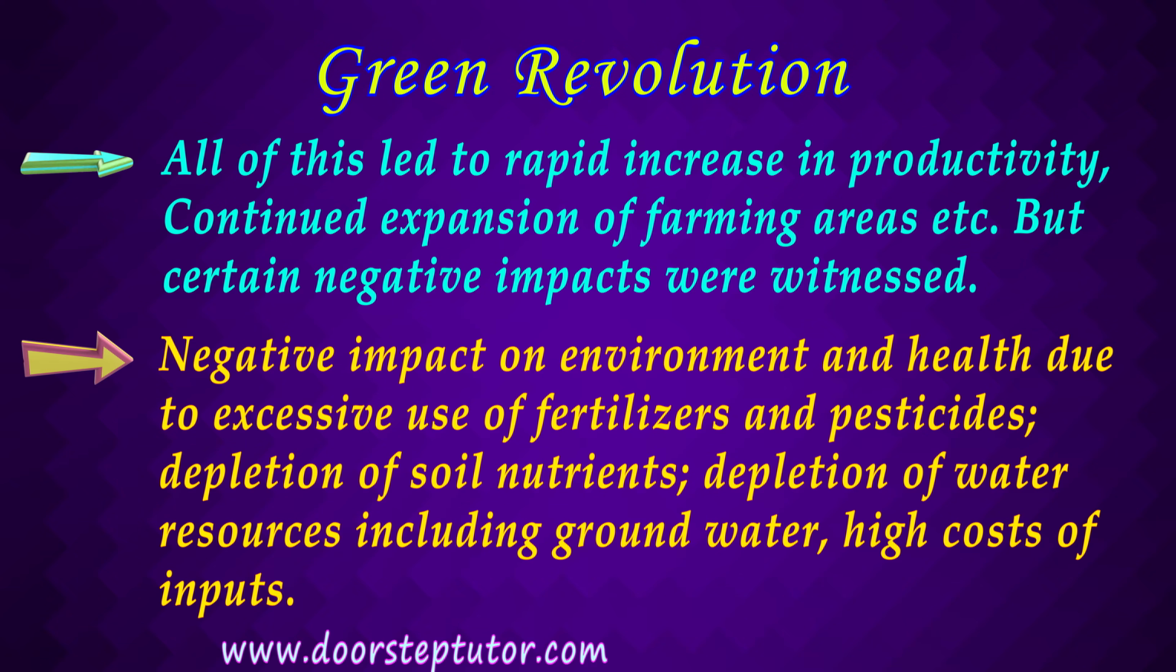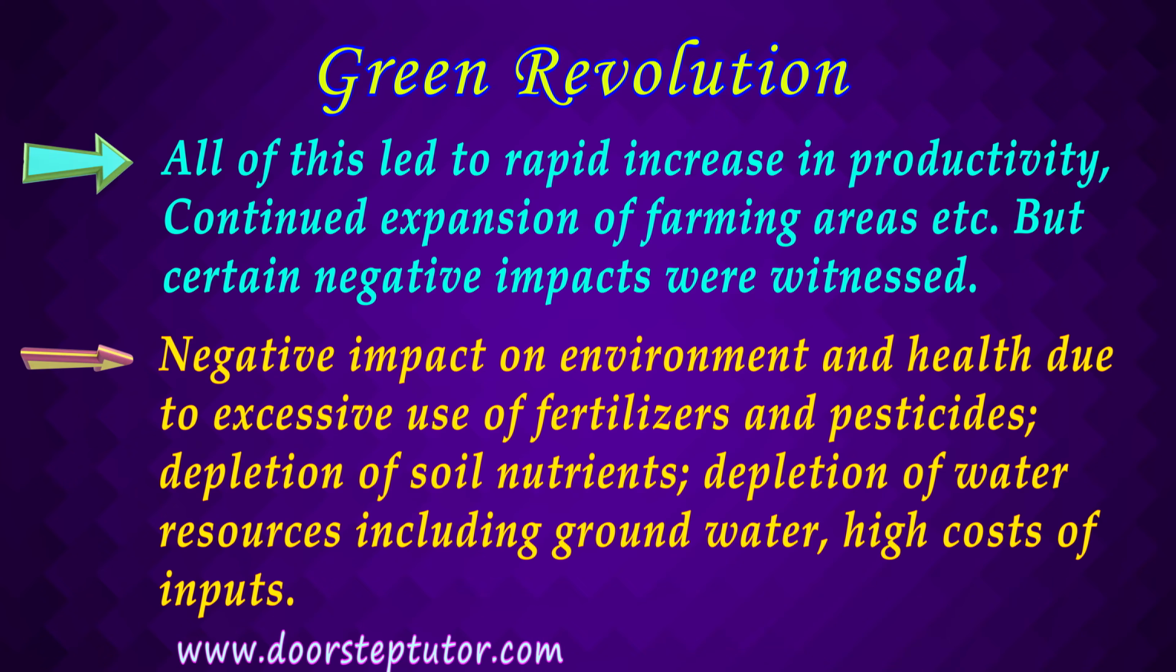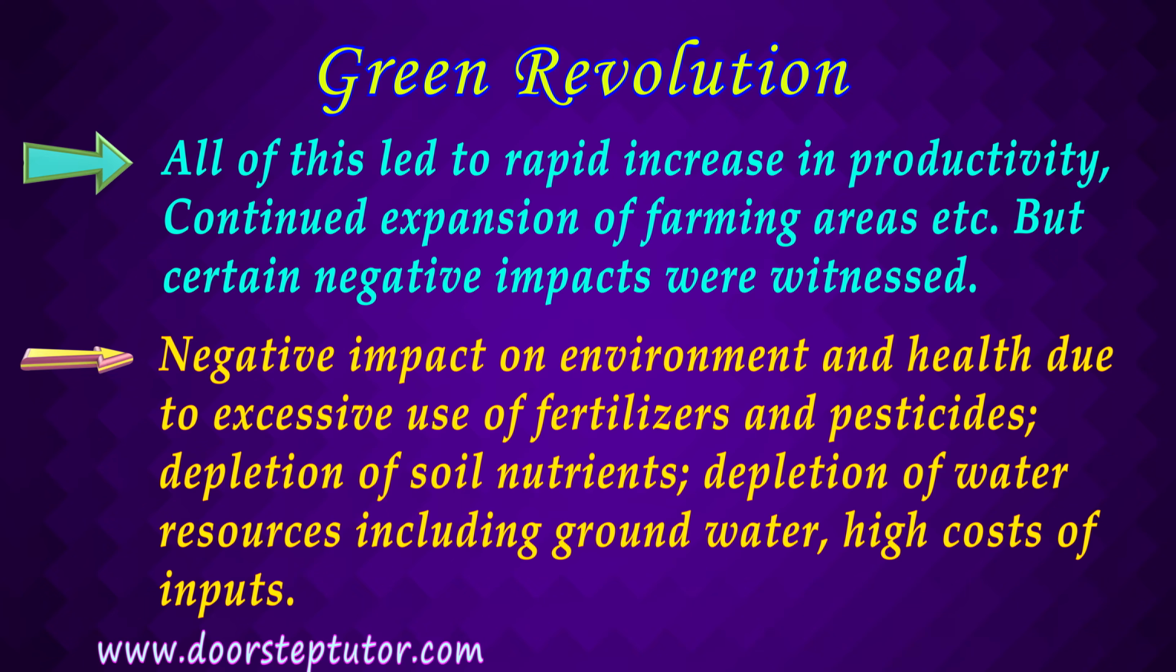Second was depletion of soil nutrients, because excessive use of fertilizers and pesticides led to decline in soil fertility. Third was depletion of water resources like groundwater, etc., and high cost of inputs. Depletion of water resources and excessive use of irrigation also led to the problem of soil salinity, because there were areas where a particular crop was not suitable, but because of irrigation facilities such crops were grown, and excessive usage of irrigation facilities in that area led to soil salinity and the problem of waterlogging. So this was the negative impact of the Green Revolution, and how the Green Revolution was started.